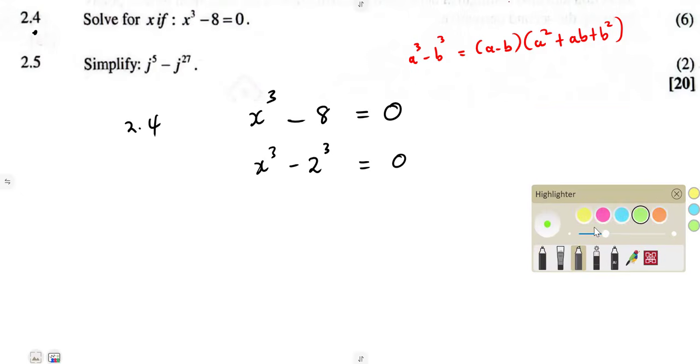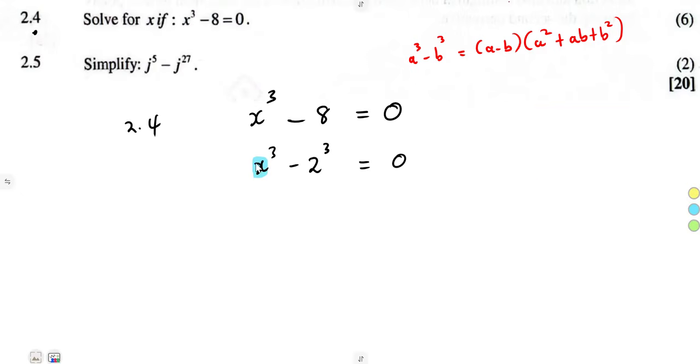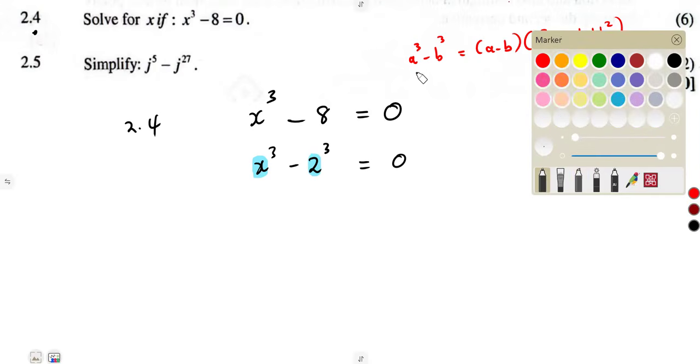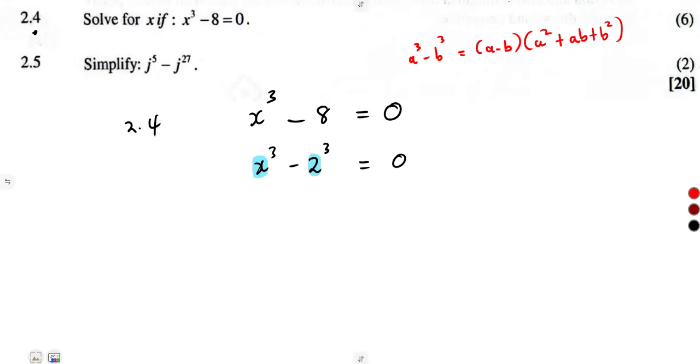So we can have our a and our b. If a cubed minus b cubed equals a minus b times the rest, here we are going to have x minus 2 into a squared from that first term.